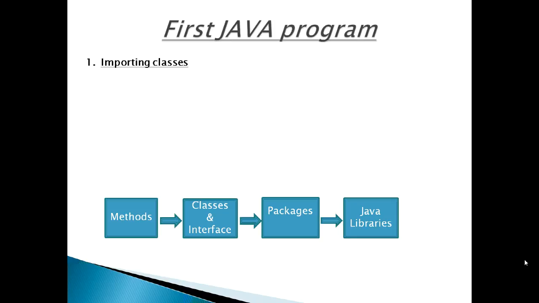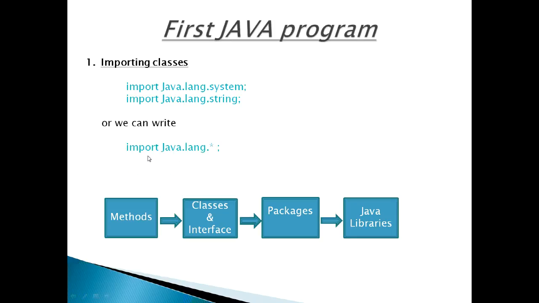In our first Java program, we are going to use two classes, namely System and String classes. These classes belong to the package called java.lang. So these two classes must be imported in our program, or we can write as below. As both the classes belong to the same package, import java.lang.*.